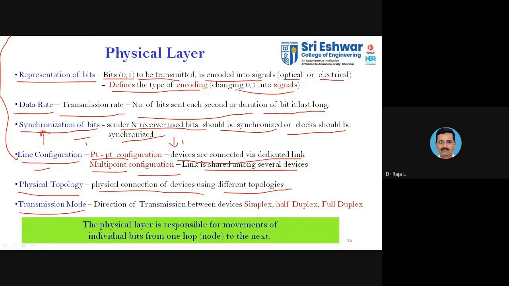So these are the several responsibilities of the physical layer. If you want to summarize the physical layer in a single statement, each and every layer has such a statement. The physical layer is responsible for the movement of individual bits from one hop to the next, that is, the movement of the bits as electrical signals. That is the role of the physical layer.